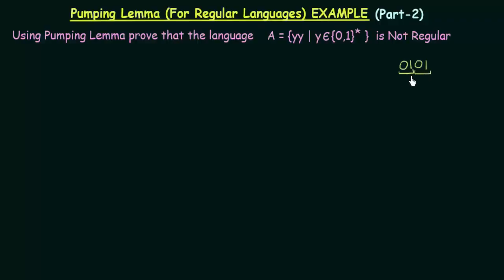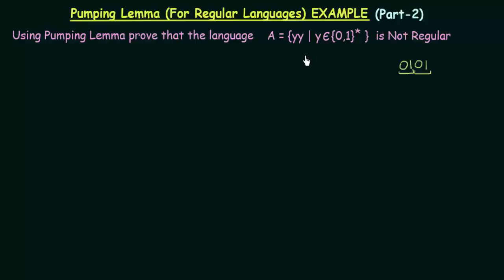But we know that finite state machines have very limited memory, and this kind of thing cannot be stored in it. Since this language requires memory, it cannot be designed using finite state machines. And if it cannot be designed using finite state machines, that means it is not a regular language. So I hope you understand why this is not regular.